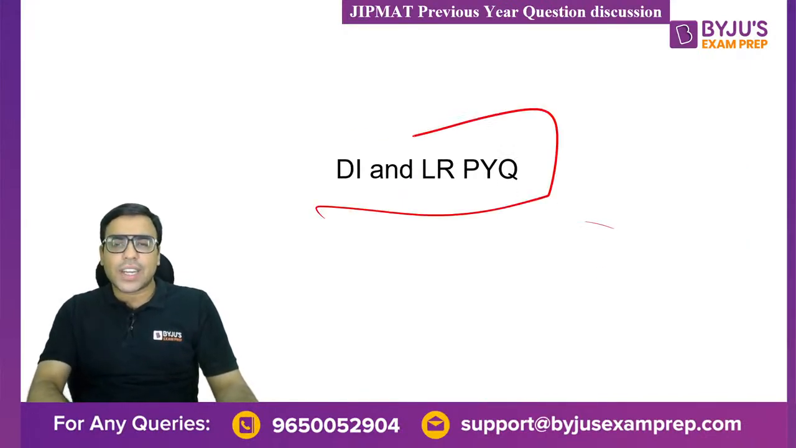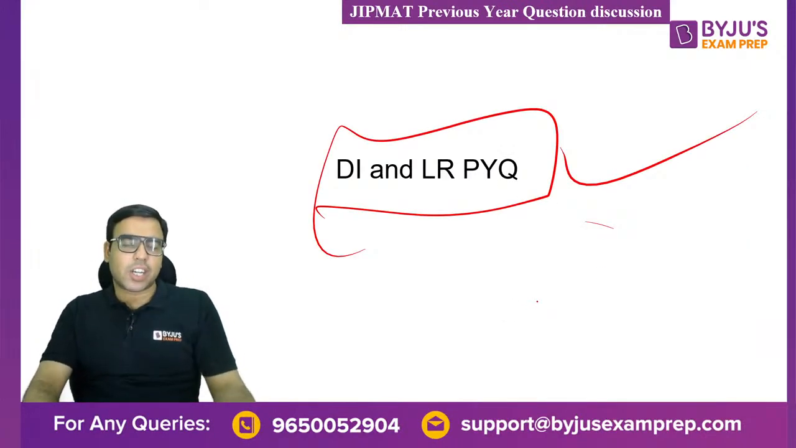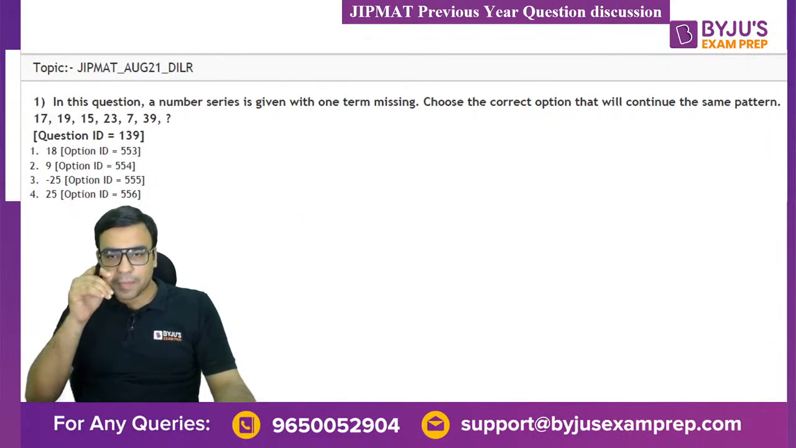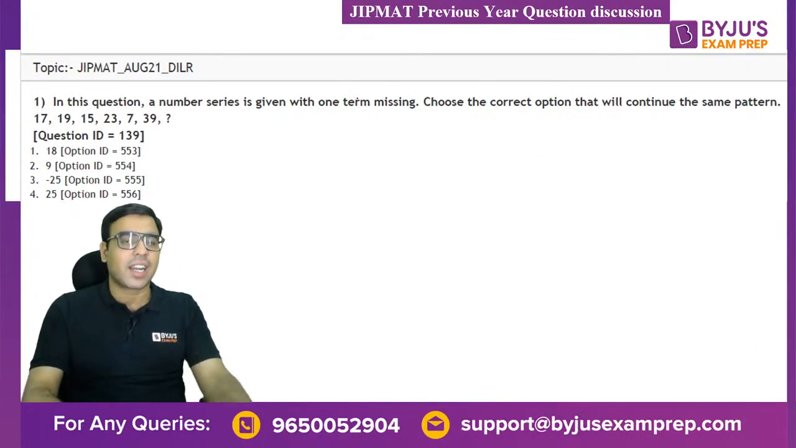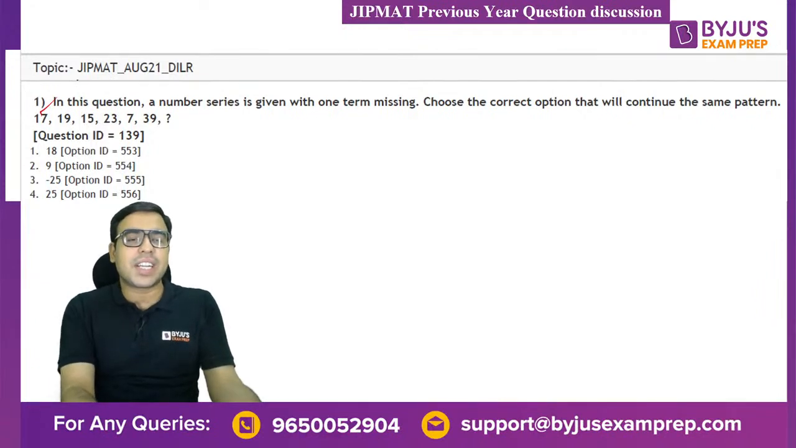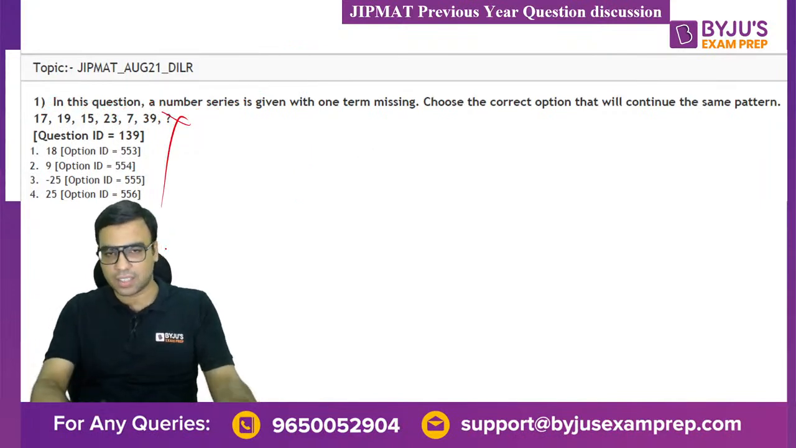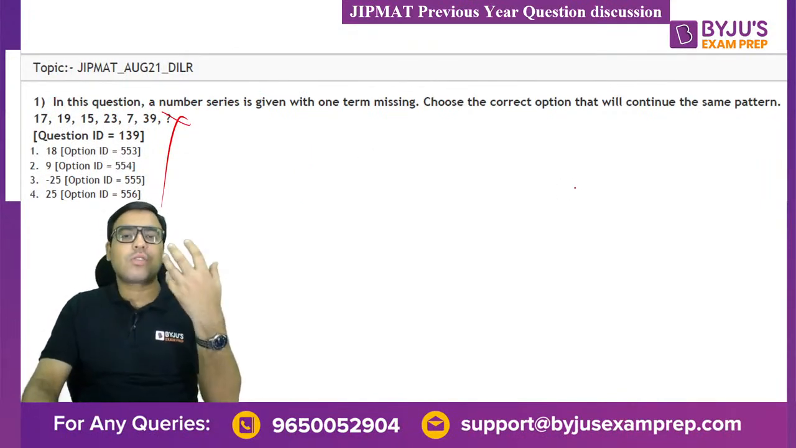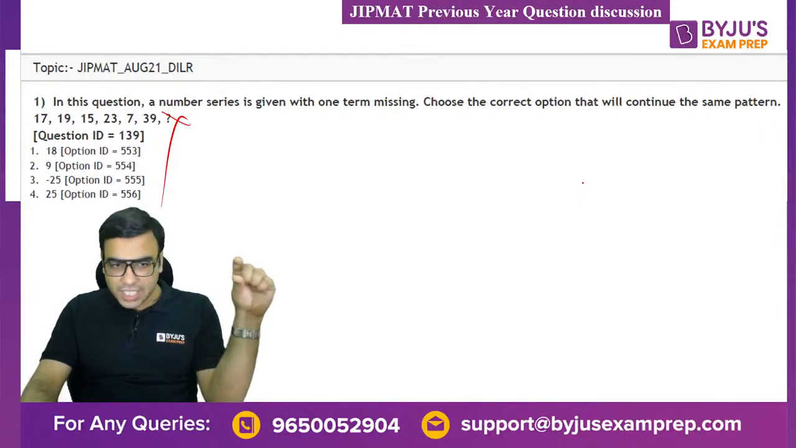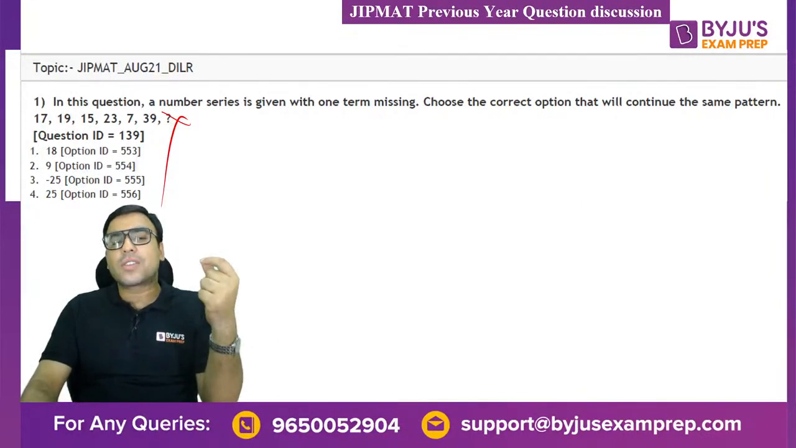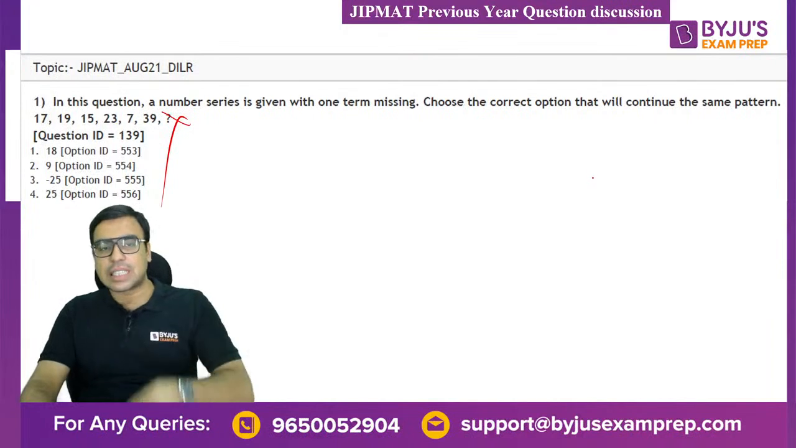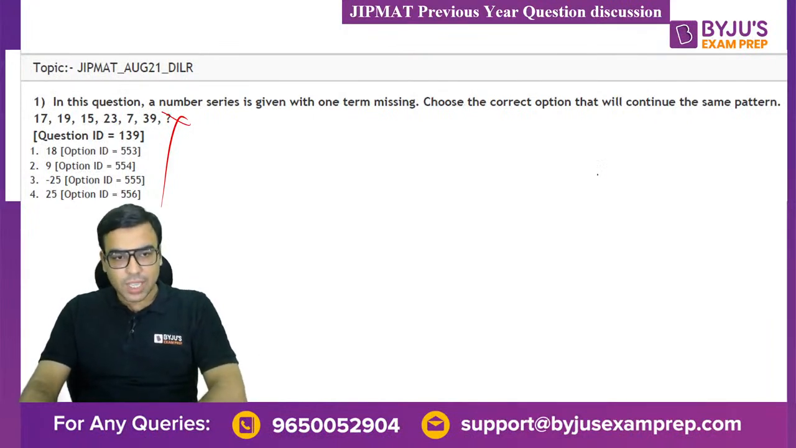Now the next one is DILR, where we are talking about data interpretation and logical reasoning. These types of questions are there, like if this is a series 17, 19, 15, 23, 7, 39, then what is the next one? You have to tell me what is the next one, so they can ask what is X. Basically they can tell you to see the pattern and find out how to solve this question, okay? That is what they are asking.